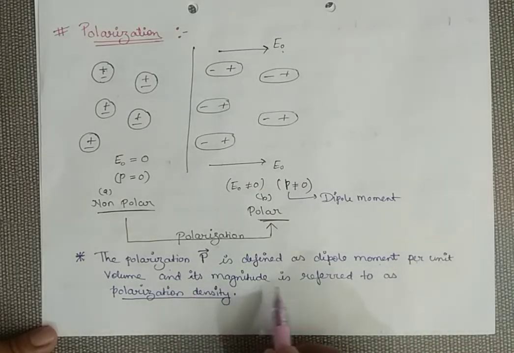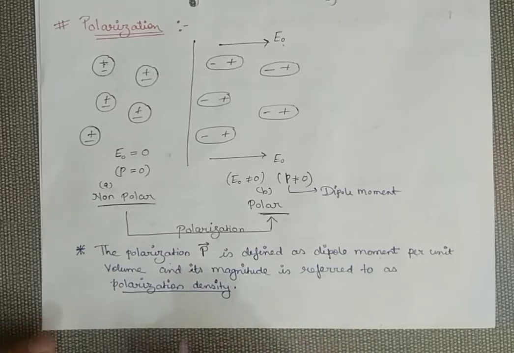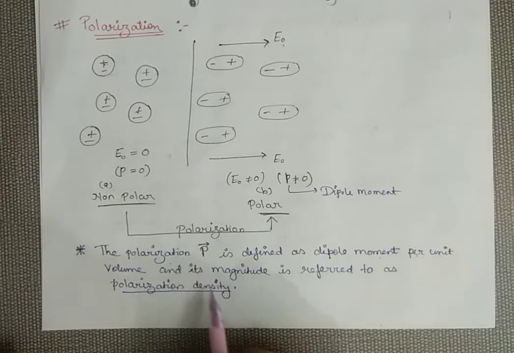And this magnitude is also represented as polarization density. Sometimes the question is asked to define polarization density. So you can simply define polarization density as the dipole moment per unit volume. It is represented by capital P. Just keep this in mind.